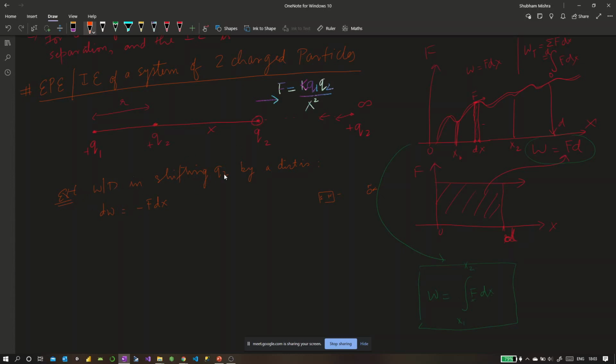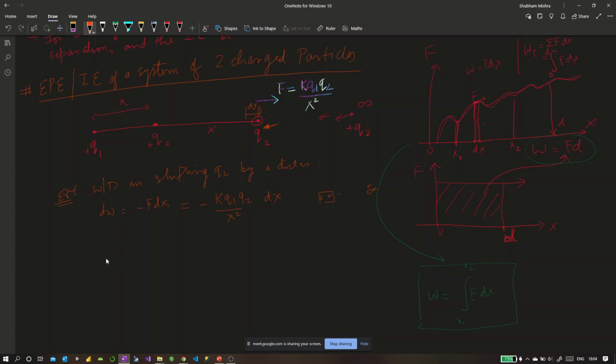So the external work done in shifting q2 by a distance is dW equal to minus F dx, because you are going to apply a force at least equal to the Coulombic force, so that this charge starts moving in the opposite direction. You move it initially by a very small distance. What is the force value? As I said, it has to be equal to the Coulombic force at least. So it would be equal to minus k q1 q2 by x square dx. This is your small work done in displacing it by a small distance dx.